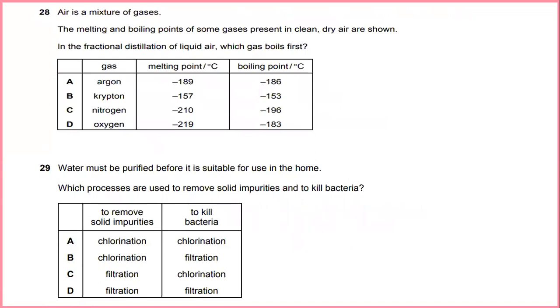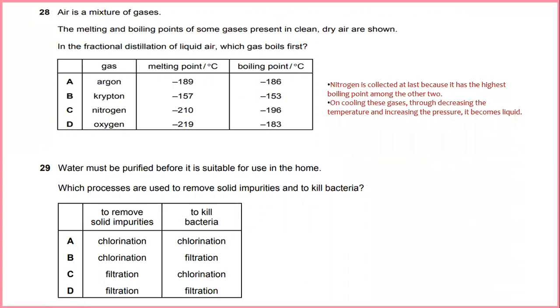Air is a mixture of gases. The melting and boiling points of some gases present in clean, dry air are shown. In the fractional distillation of liquid air, which gas boils first? In this case, I would say that it is nitrogen, because nitrogen is collected first as it has the lowest boiling point among the others.